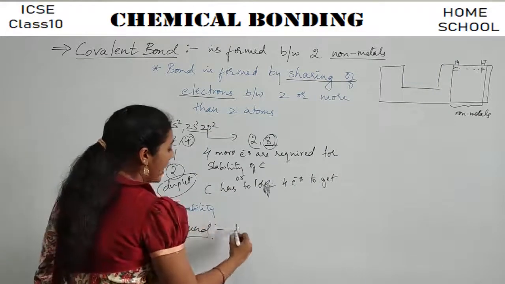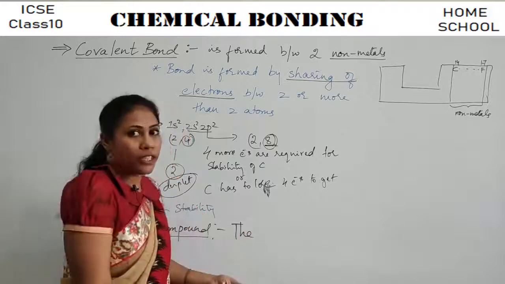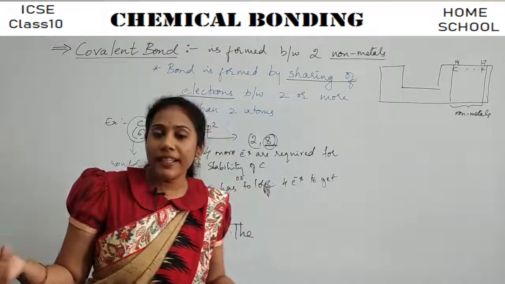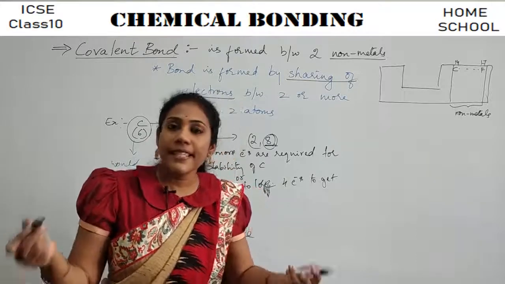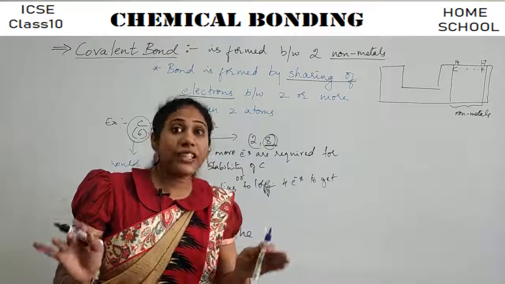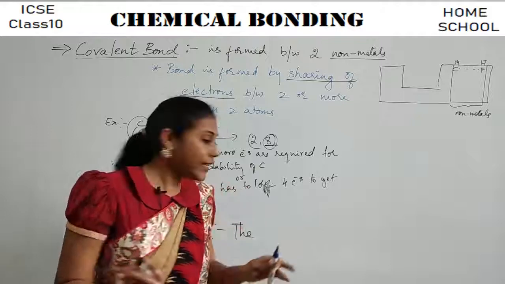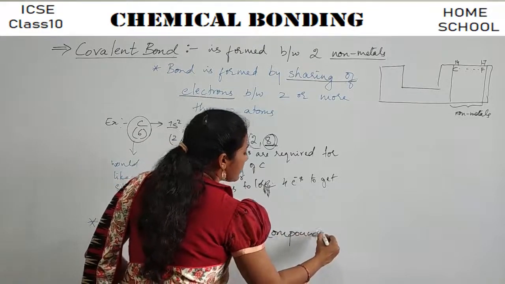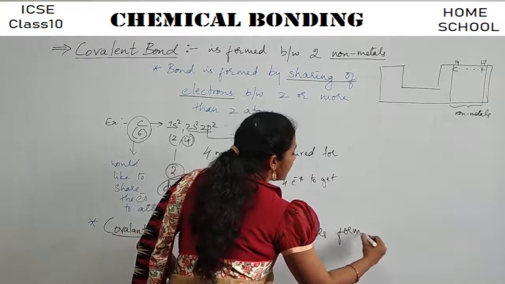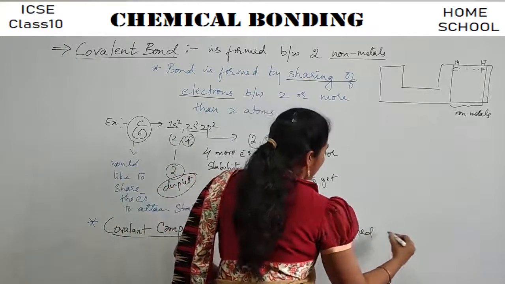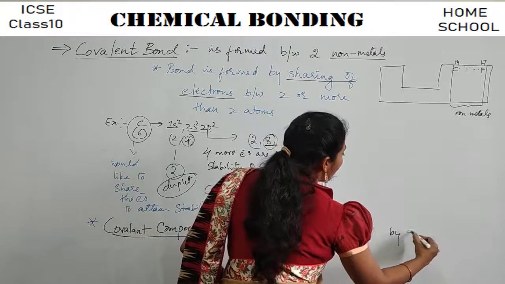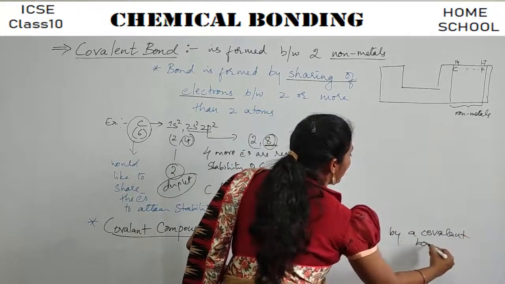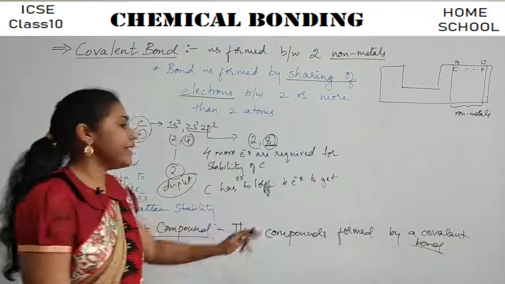See, compounds here are nothing but molecules. Say ammonia, NH3, H2O, CCl4, all these are actually covalent compounds. So the compounds formed by a covalent bond are called covalent compounds.